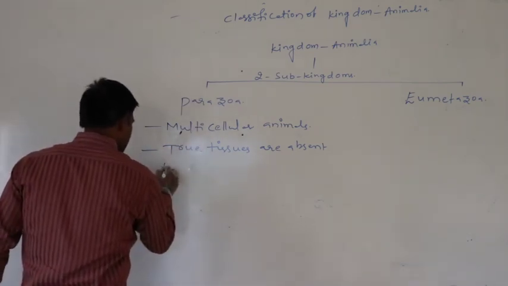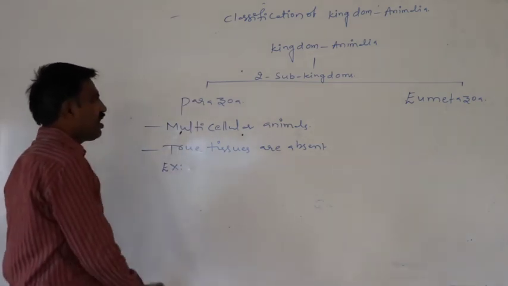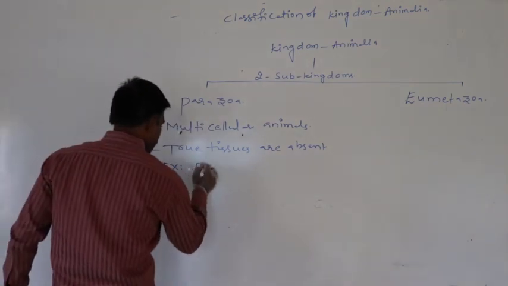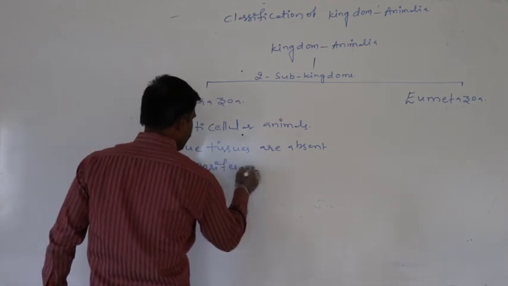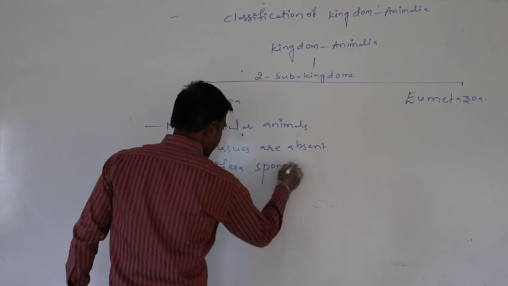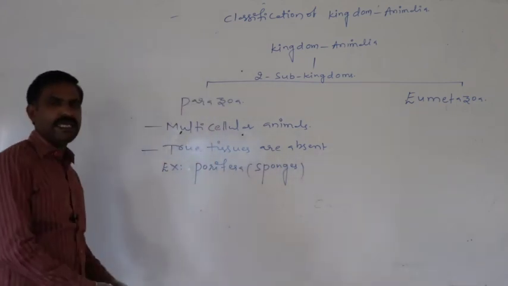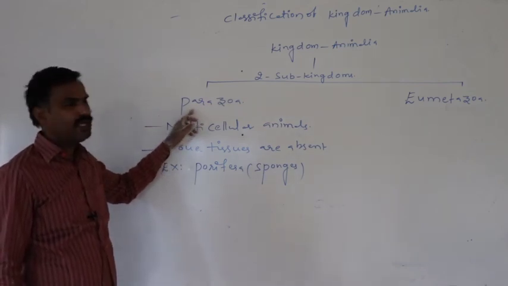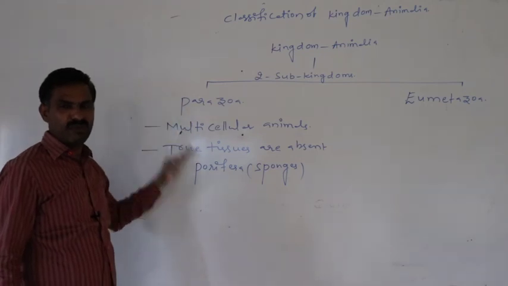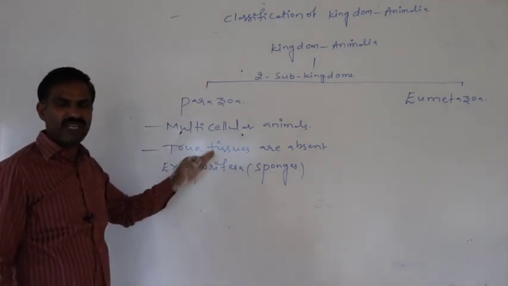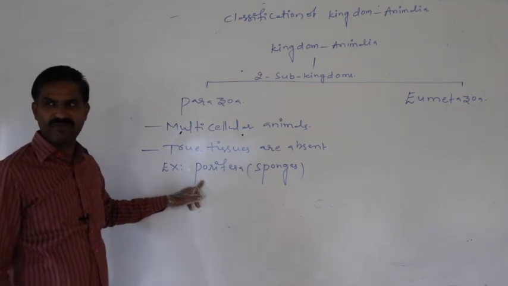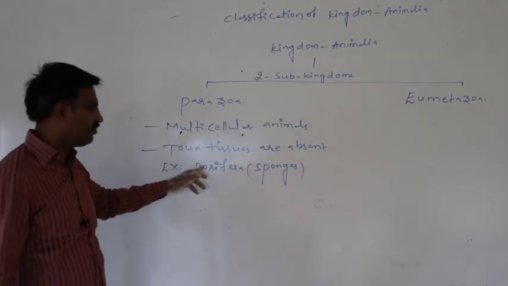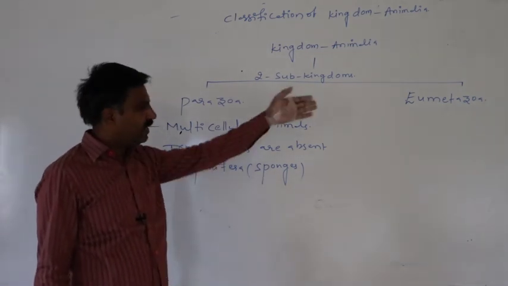Then what is the phylum which belongs to the sub-kingdom Parazoa? That is the Porifera. Porifera is the only phylum included under the sub-kingdom Parazoa. These Poriferans have many kinds of cells in their body without true tissues. Next, second,